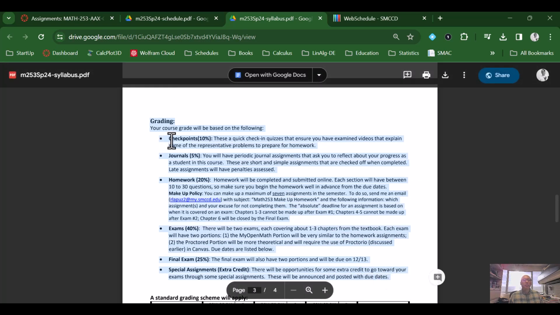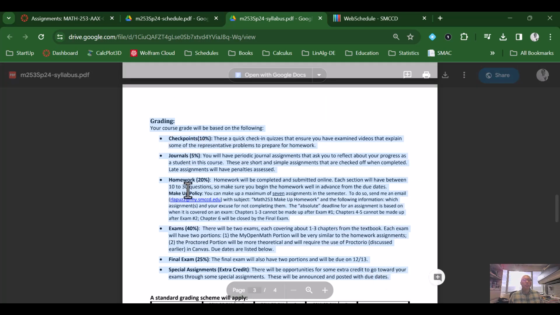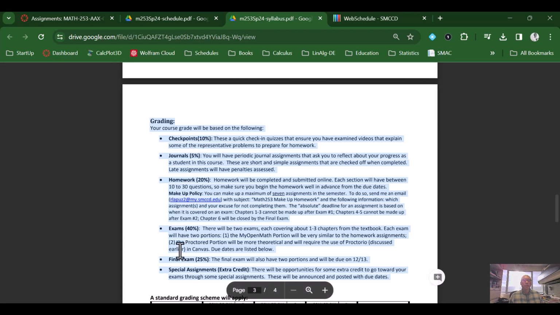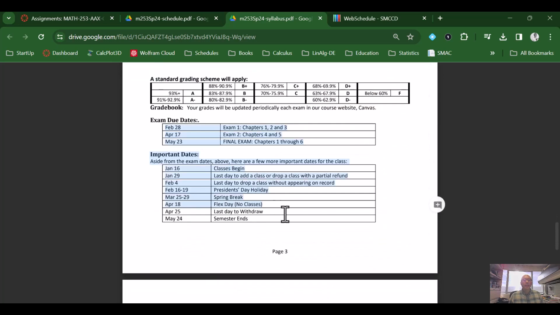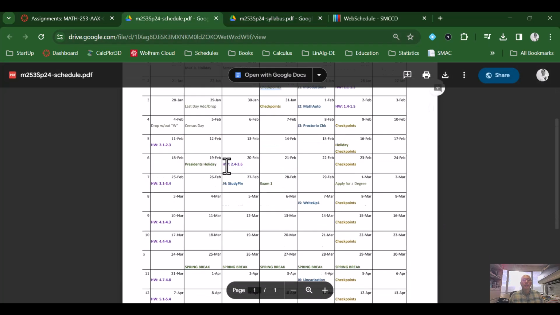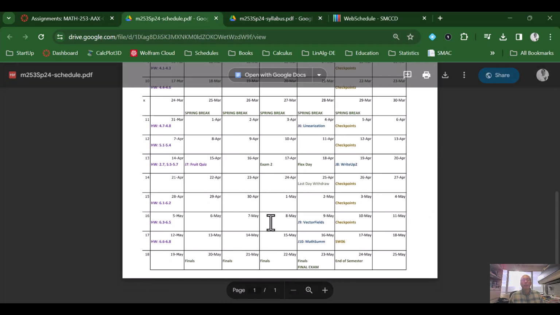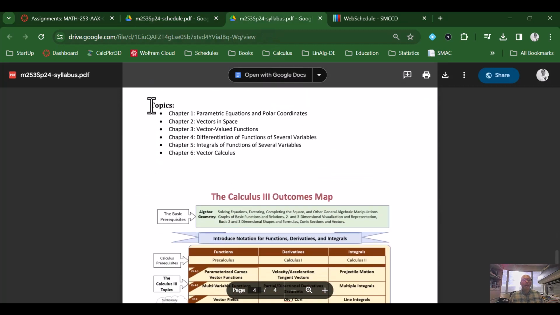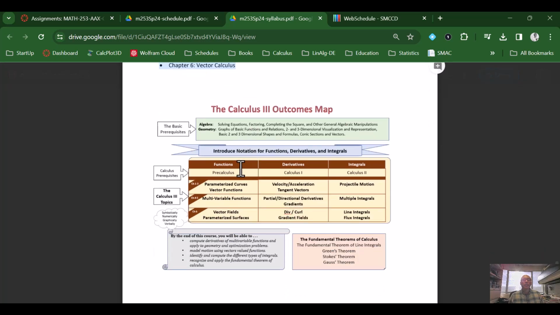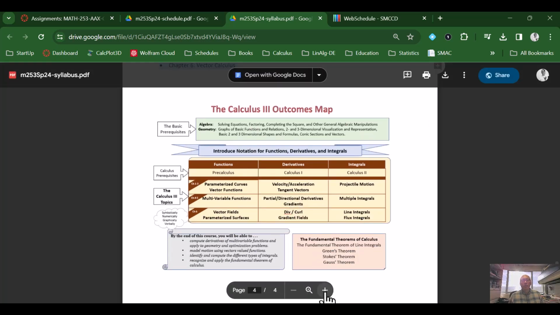and the distribution of your grades, your checkpoints, your journal assignments, and your homework, and the 2 exams that we have worth 20% each, and then your final worth 25%. Some important dates. This is just a short version of the dates. Of course, you could take a look at the full semester and see what dates are due. And then here's the layout for the topics that we'll have. And so generally, the layout would look like this.